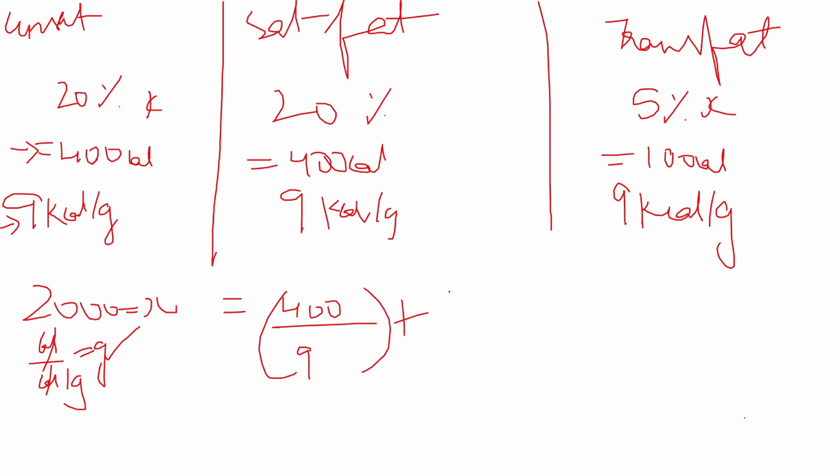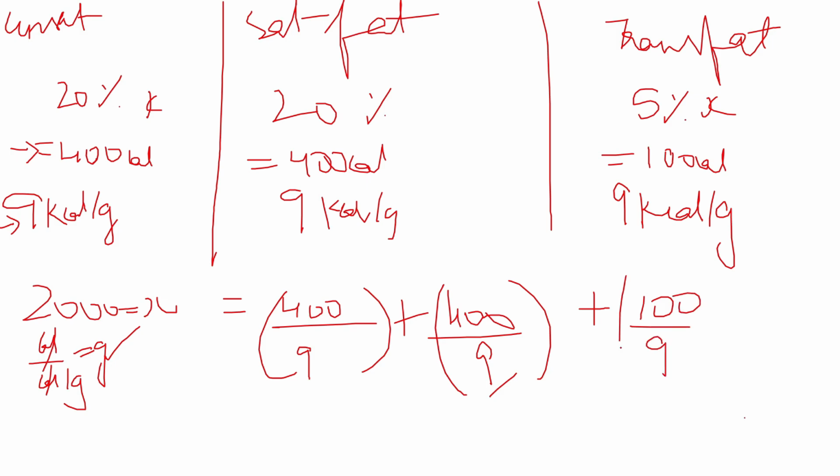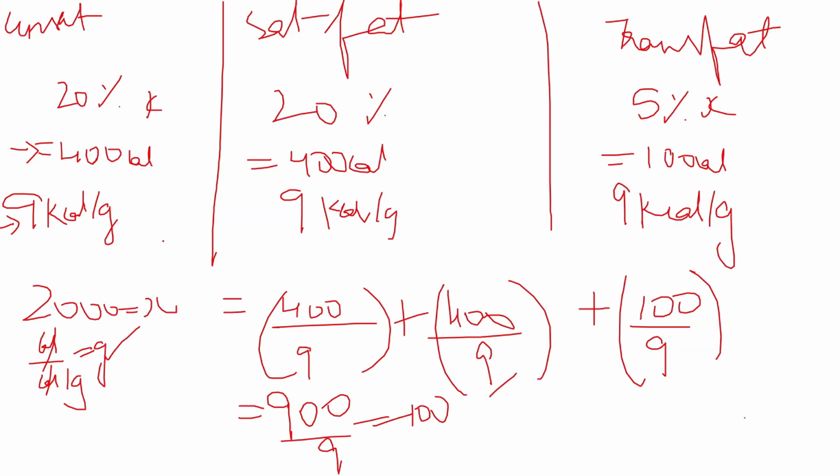Then again, for saturated fat, it is 400 calories by 9 calories per gram. Similarly, for trans fat, it is 100 calories by 9 calories per gram. If you sum up, you will get 900 by 9, which is nothing but 100 grams. So option C is the correct answer.